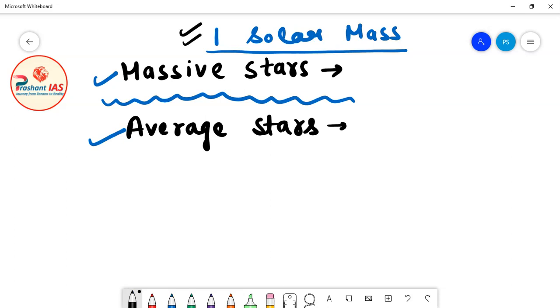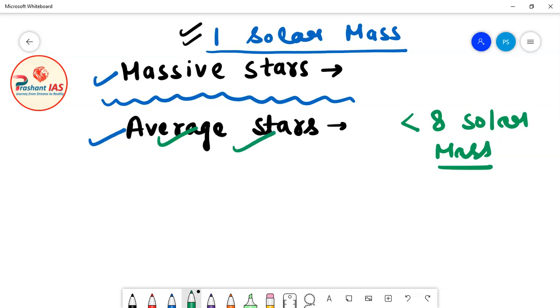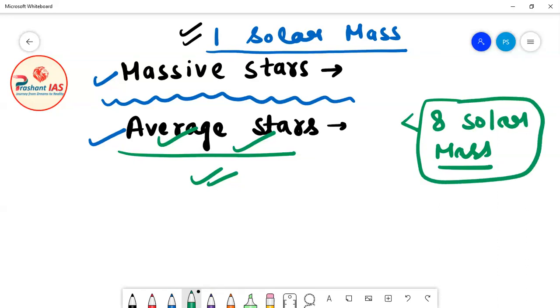Now friends, the star whose weight is less than 8 solar mass will come into this category, meaning the average stars. So the stars whose weight is less than 8 solar mass, meaning 8 times the mass of our sun and less than that, will come into average stars.